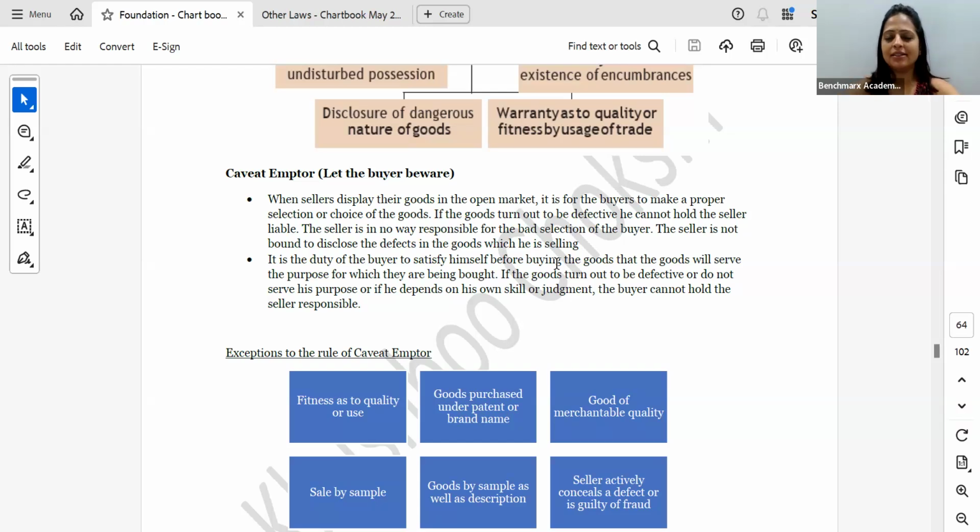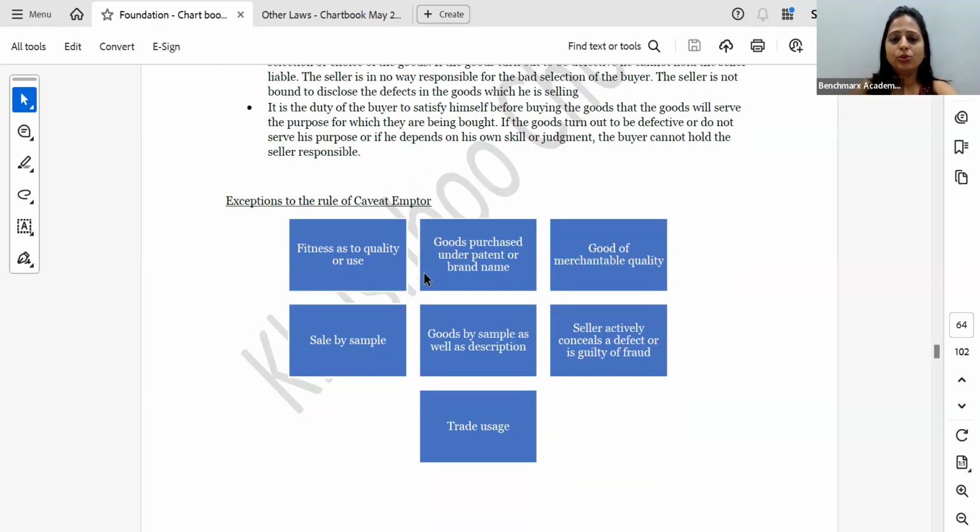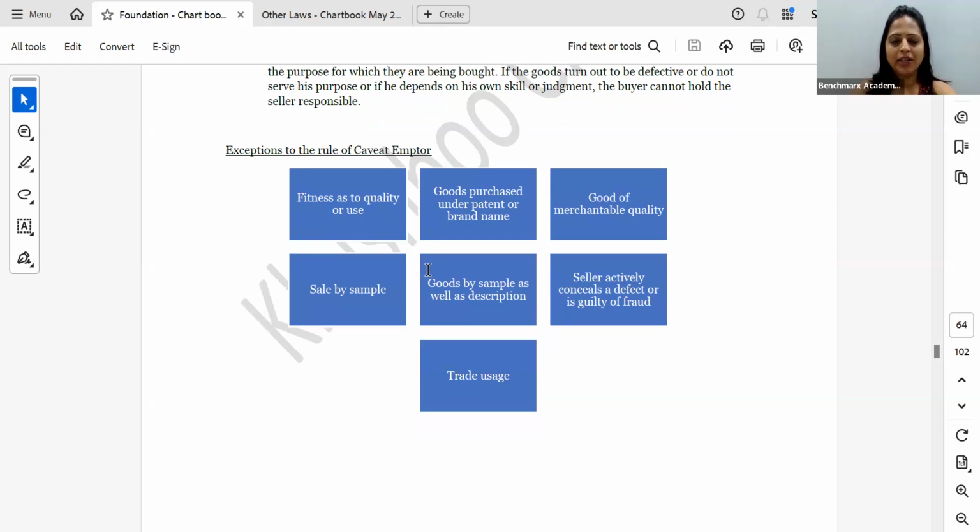Then again, we discussed the same point yesterday, the exceptions to the rule of caveat emptor. You have to see whether it is being asked under the Indian Contract Act or under the Sale of Goods Act. If it is asked under the Sale of Goods Act, the exceptions are different. If they're asking it under the Indian Contract Act, the exceptions are going to be different. So here, what are the exceptions?